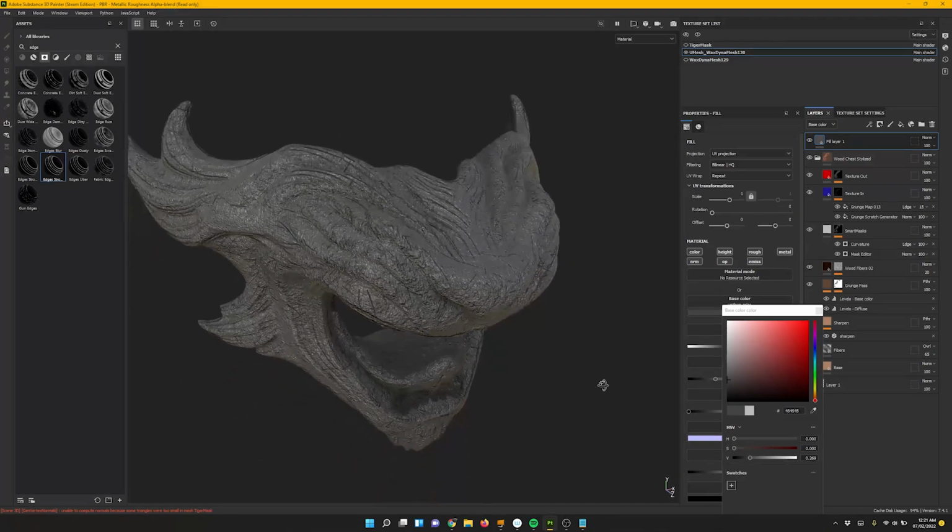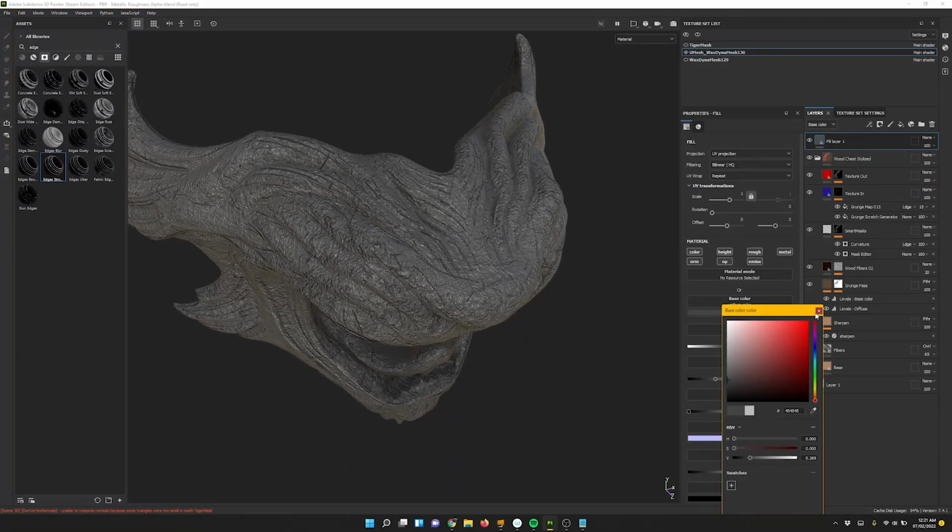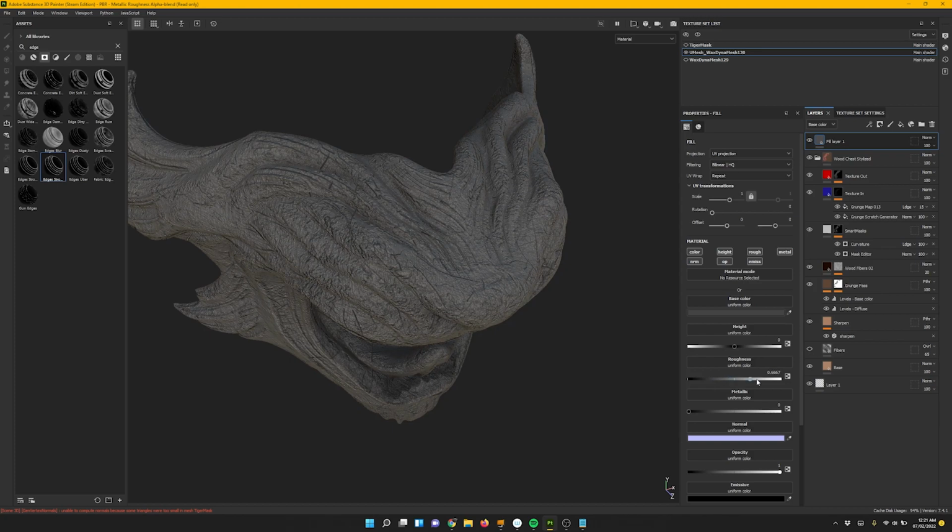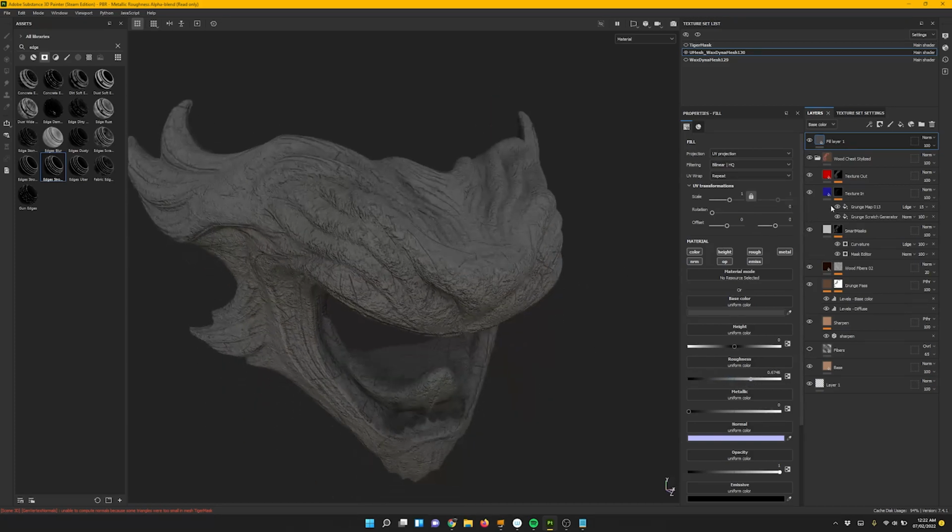All right, so we've gotten a little bit crazy here. Maybe change the roughness, a bit too shiny. Okay, so we can tone some stuff down. Let's go into our height channel in the layers tab. And now we can start to dial some stuff down. So texture in. I think it's looking okay. I think let's check what texture out is doing. Okay, so texture out's doing a bit too much. So we'll dial that down